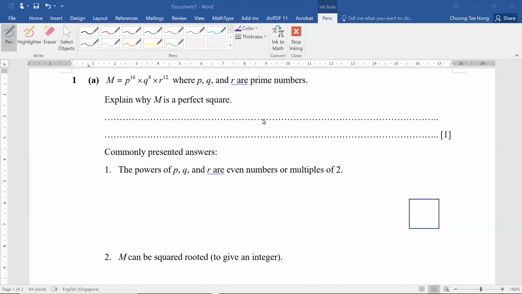Hi students, in this video I'll be going through the 2023 paper 1 question 4a and 4b part 1. This is a question regarding perfect squares and perfect cubes. Let's read part A of the question.